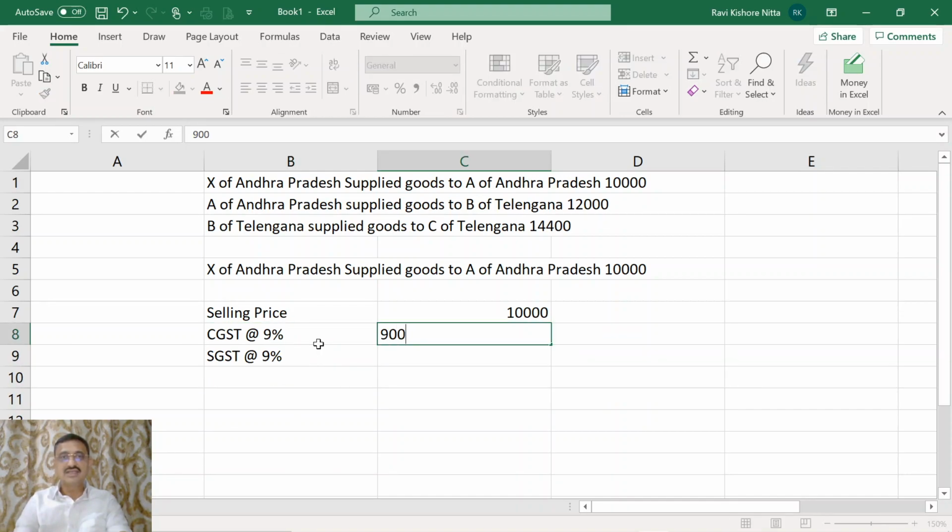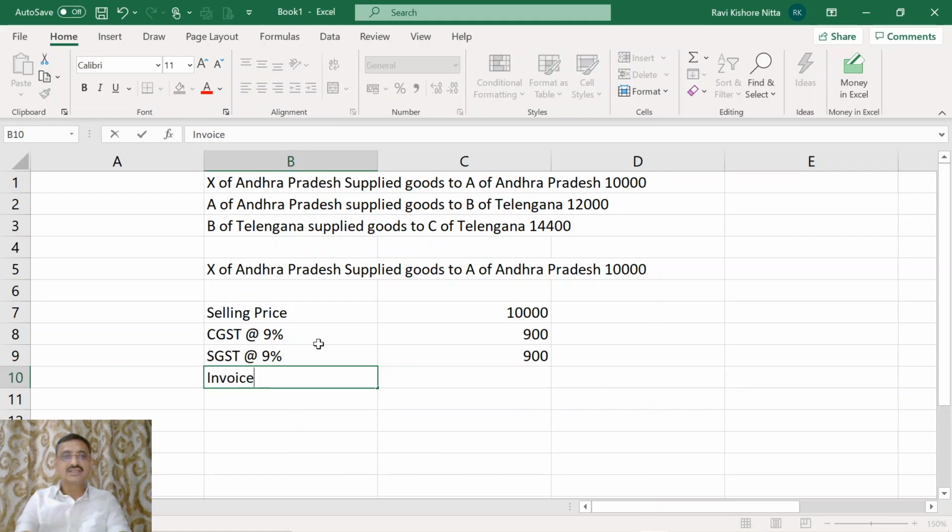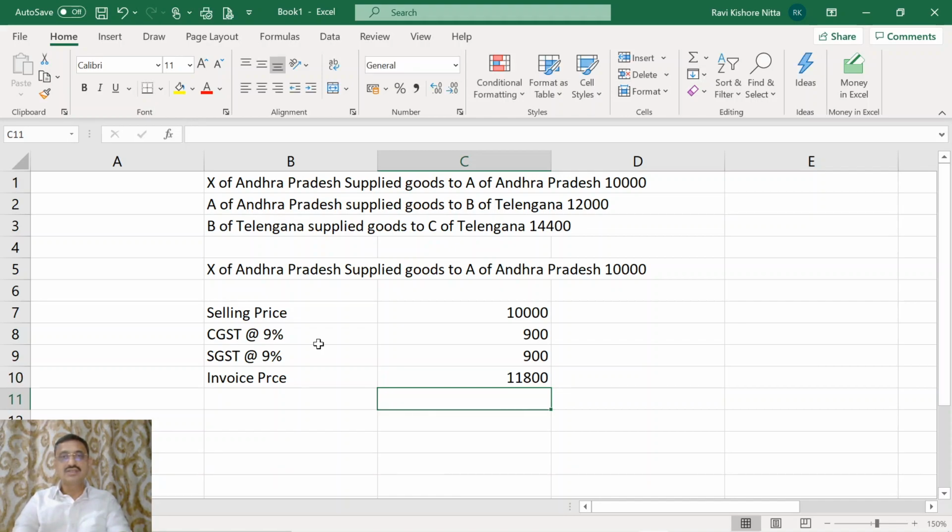It is 900. So the invoice price is 11,800. This is the first point of sale in the chain, and X is not having input tax credit, so